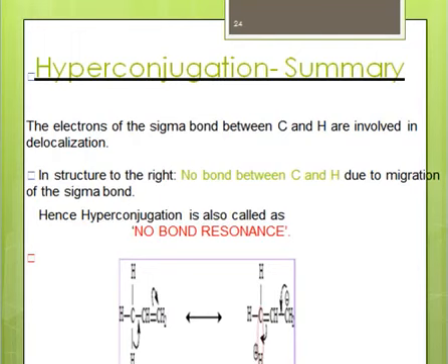Just a summary: in hyperconjugation, the electrons of the sigma bond between carbon and hydrogen are involved in the delocalization, right? And in this right structure, there is no bond between carbon and hydrogen. Since this contributing structure has no bond between carbon and hydrogen, hyperconjugation is also known as no bond resonance, right? So in hyperconjugation, it's actually the sigma bond which is delocalized.